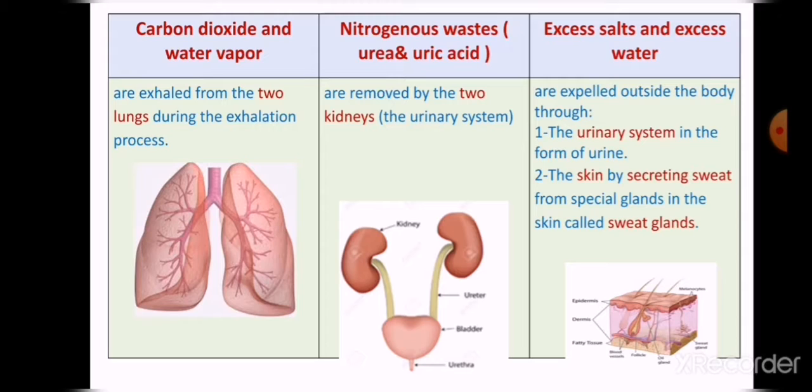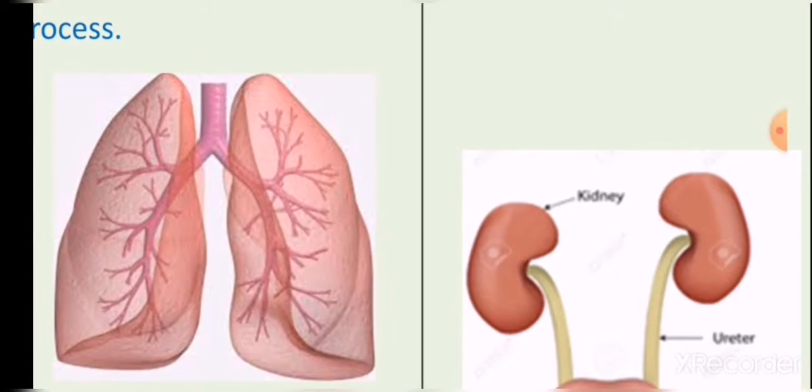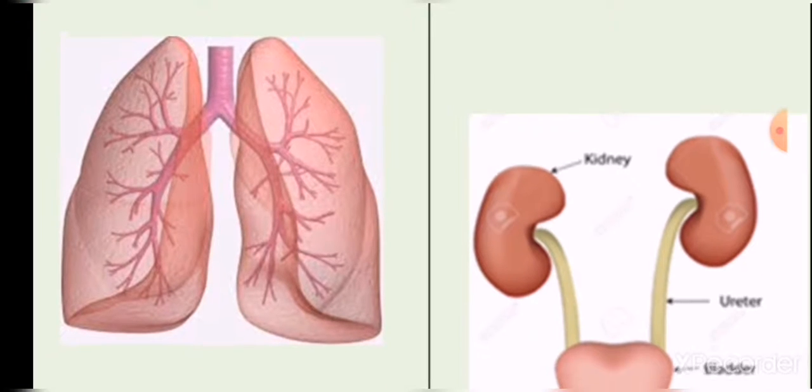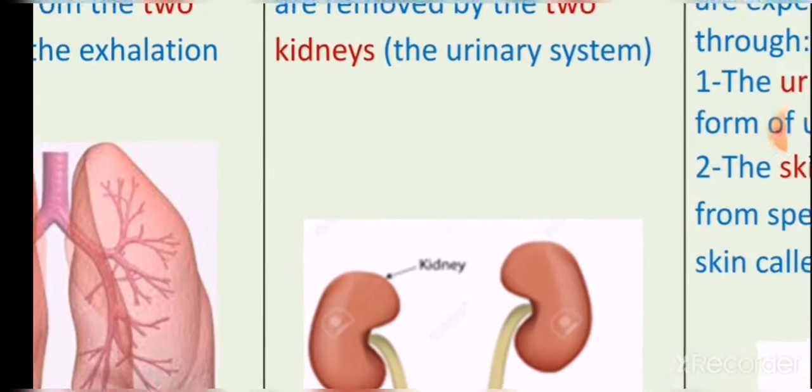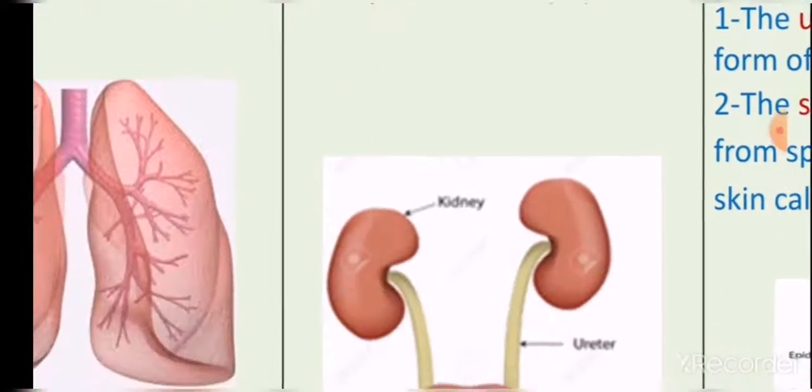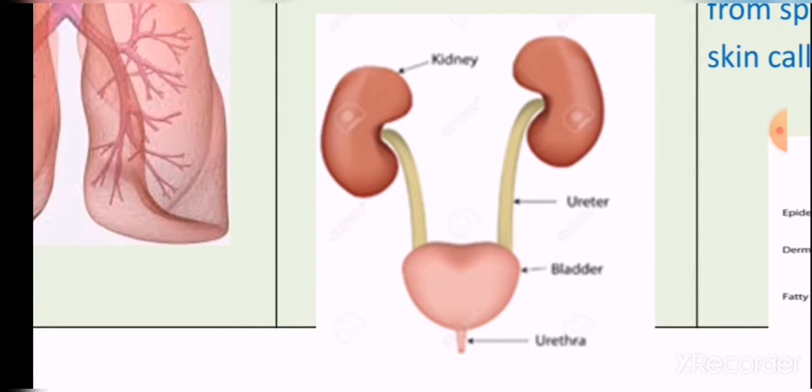So again, the carbon dioxide gas and water vapor are removed by the two lungs during exhalation, and nitrogenous wastes are removed by the two kidneys inside the urinary system.